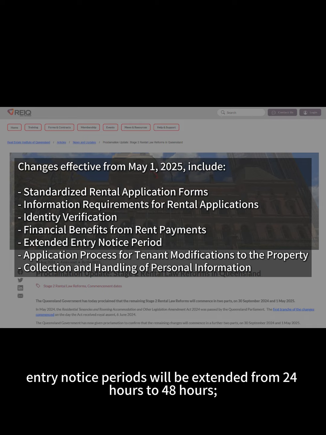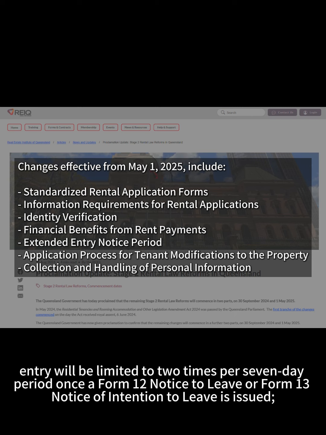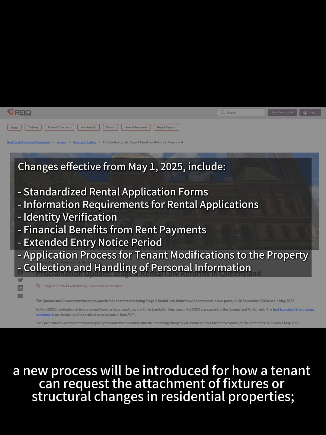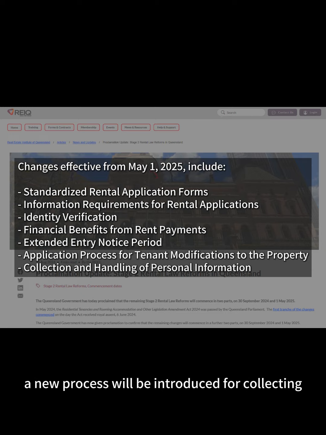Entry notice periods will be extended from 24 hours to 48 hours. Entry will be limited to 2 times per 7-day period once a Form 12 notice to leave or Form 13 notice of intention to leave is issued. A new process will be introduced for how a tenant can request the attachment of fixture or structural changes in residential properties, and a new process will be introduced for collecting, storing, and destroying personal information.